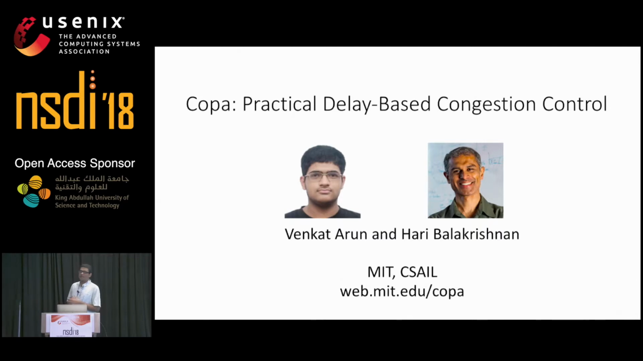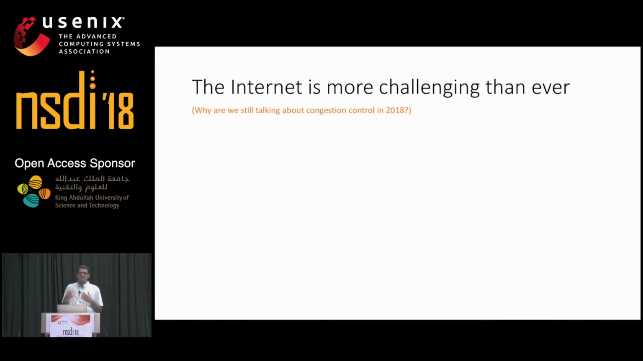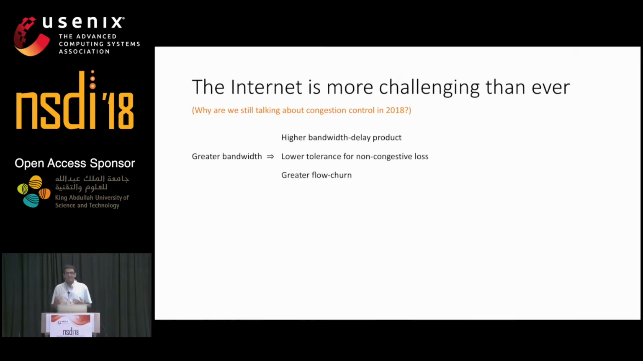Today we are going to be talking about Copa, which is a practical delay-based congestion control algorithm for the internet. It's been 30 years that we've been doing congestion control. Why are we still talking about it? Well, the internet is more challenging than ever. Increasing bandwidths bring three challenges with them.